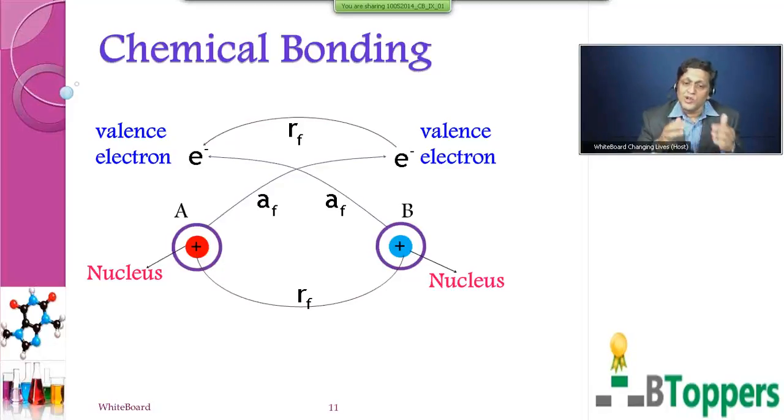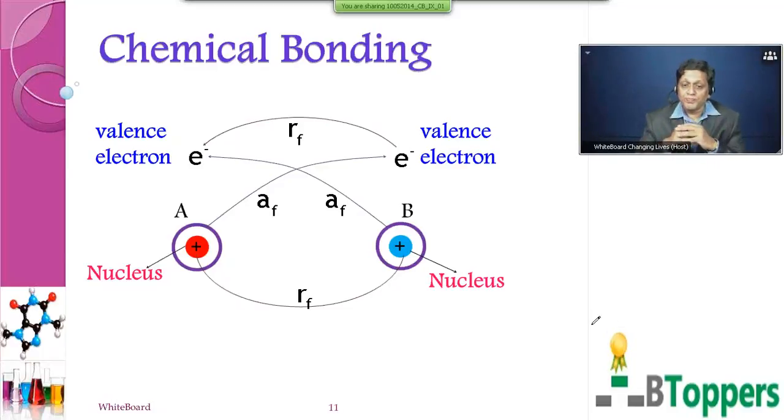And repulsive forces are unwanted forces in a sense, because they increase the potential energy of the system and therefore they decrease the stability. So an increase in attractive forces decreases the potential energy and therefore increases the stability. An increase in repulsive forces will increase the potential energy of the system and decrease the stability.